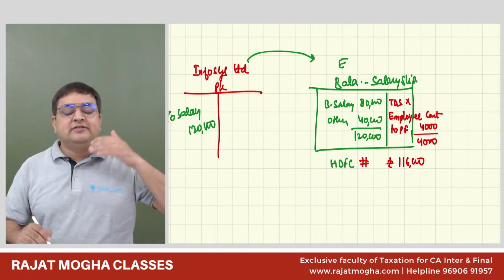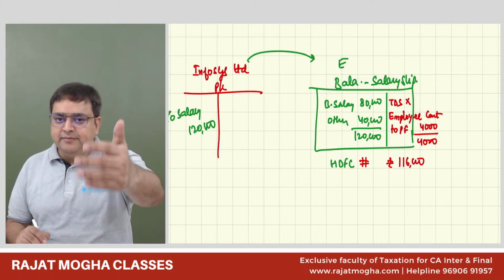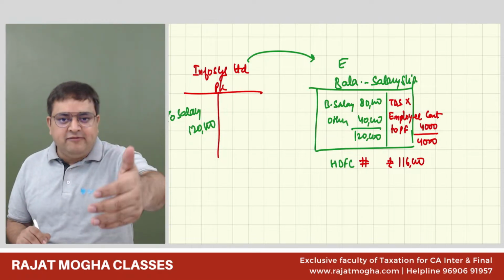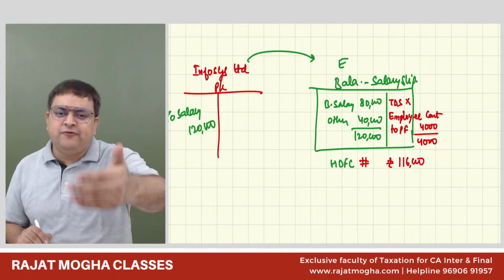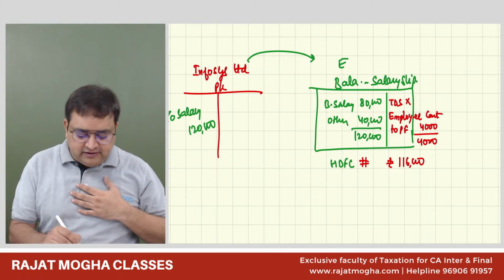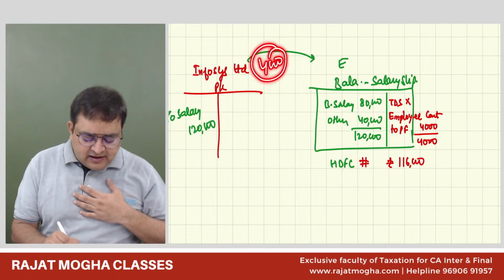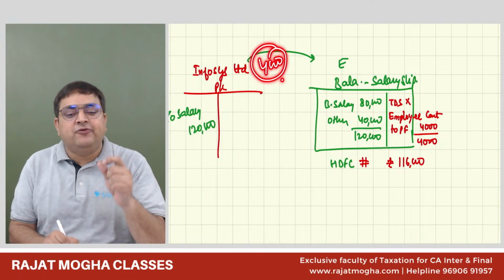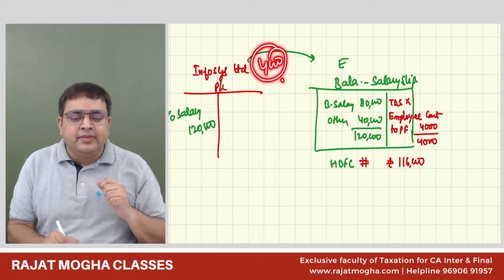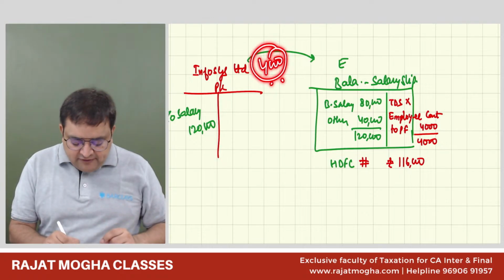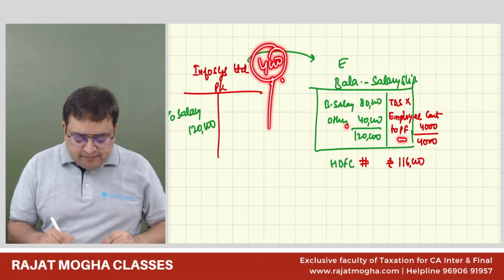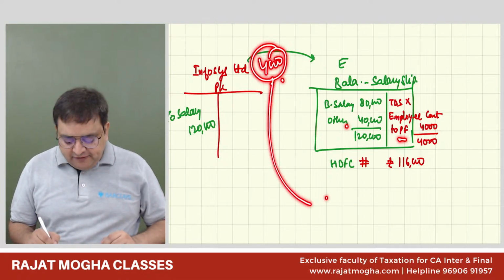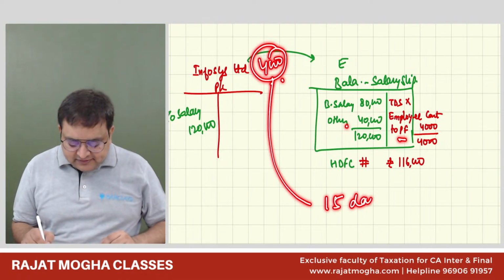Why? Because they were supposed to pay 120 to the employee, but they have not paid 120. What they have said is that we are paying 116, but as of now, 4,000 we are keeping with ourselves. But it should be kept for a very, very limited time. And the law says that, let's say it is PF, the PF Act says that maximum you can keep it for the next 15 days.